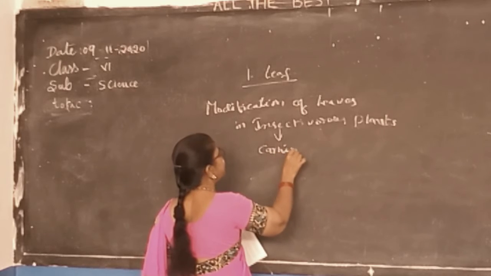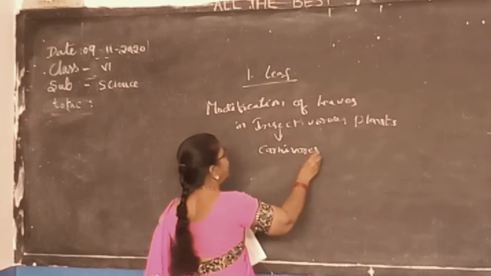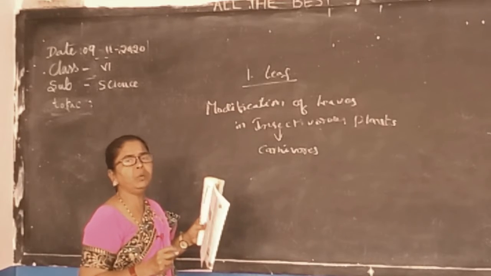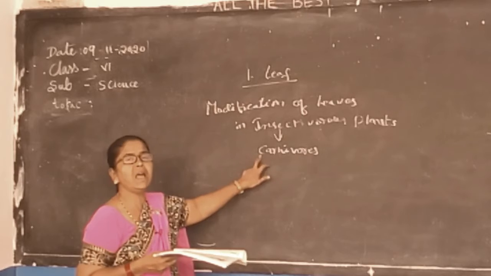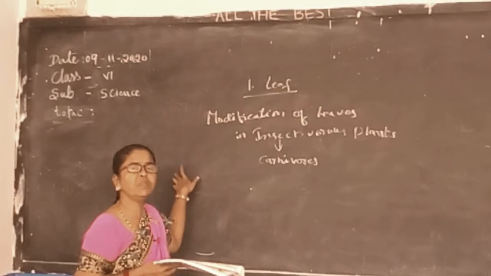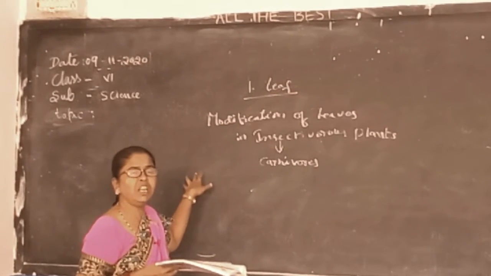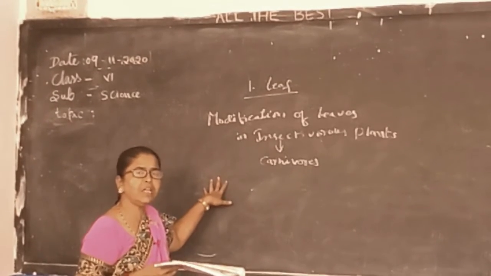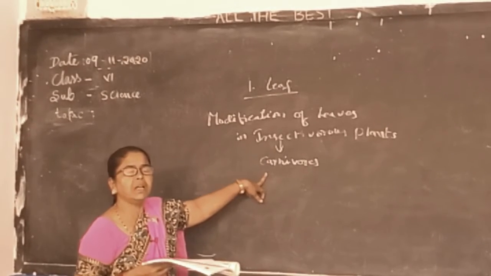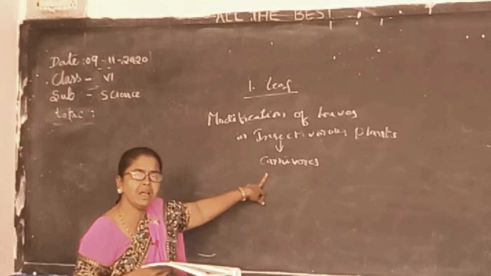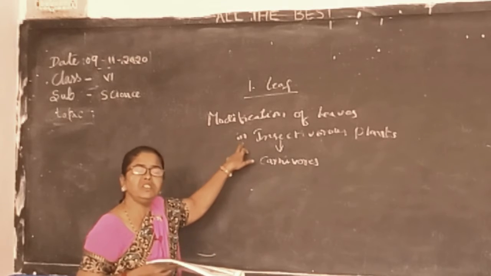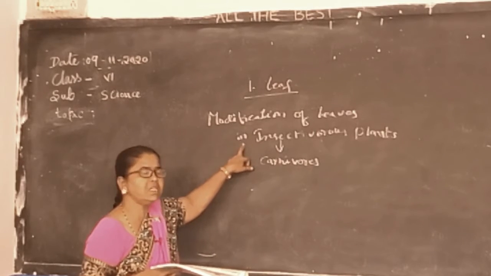So in the last class I said what the carnivorous, the herbivorous and the omnivorous are. Can you remind me what the carnivorous are? Means the animals which eat the flesh of other animals. Okay. What are the herbivorous? Means the animals which eat plants are known as herbivorous. And carnivorous animals, which eat the flesh of other animals, are known as carnivorous. So insectivorous plants are also known as carnivorous.